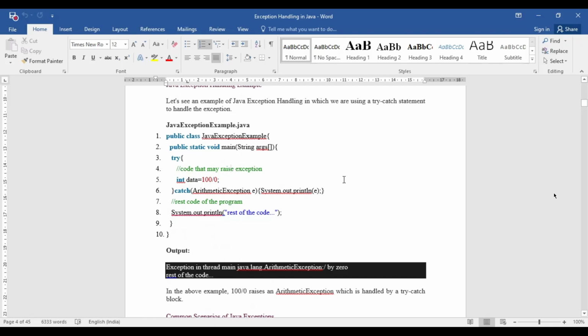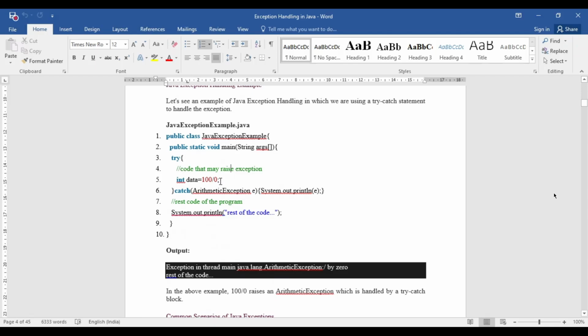Look at this. What is happening? Here is a class, and within this class there is the public static void main. That means within the main method we are doing one particular instruction. We are initializing one variable named data, and within this data variable we want to perform one arithmetic operation. That is, we are dividing 100 by 0.